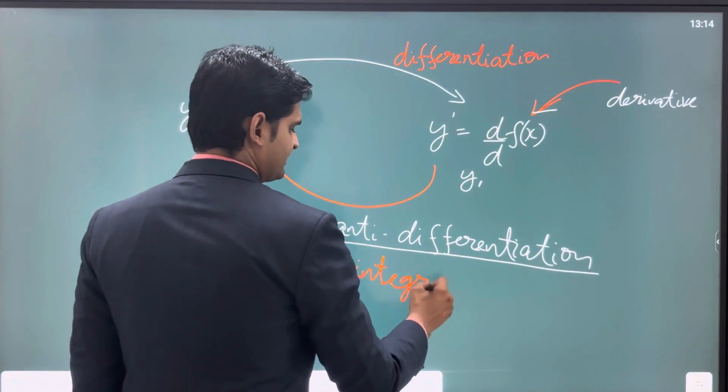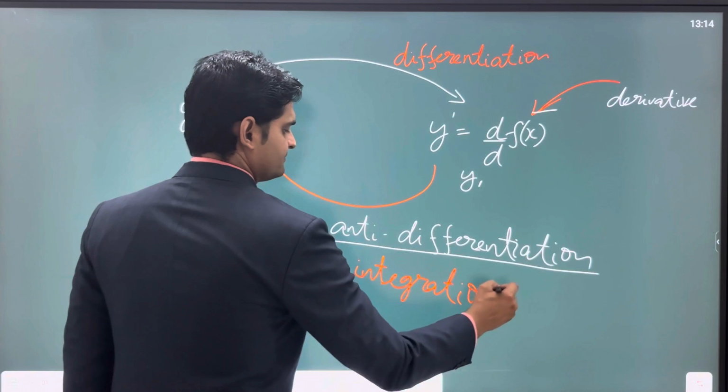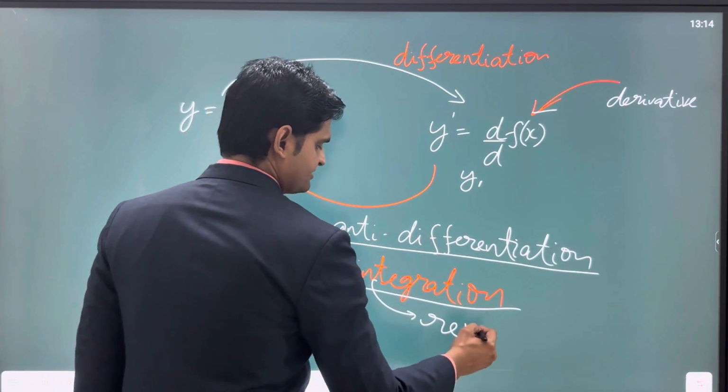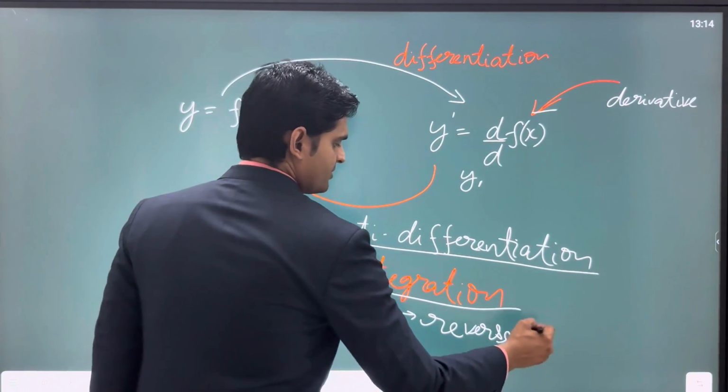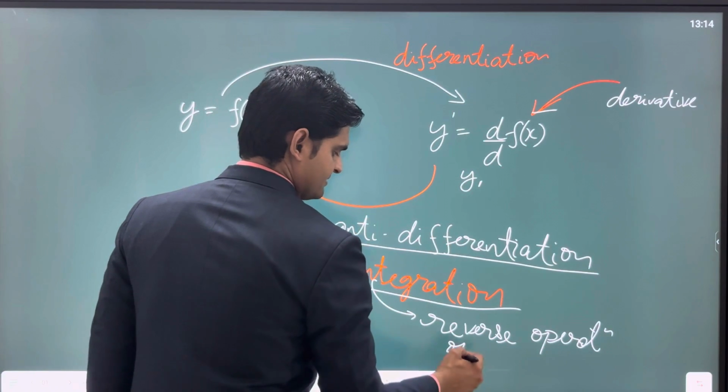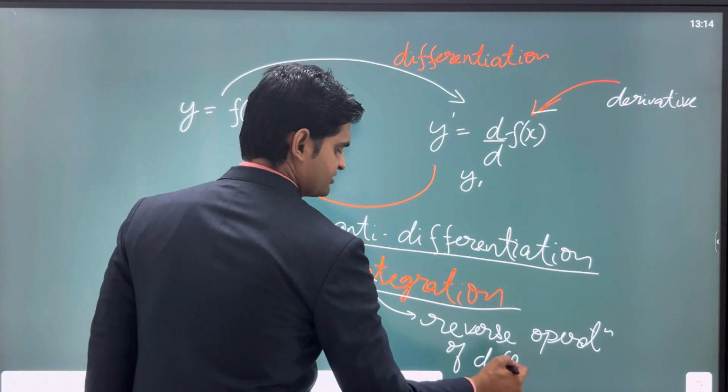So integration is nothing but the reverse operation of differentiation, right? So that is what integration is.